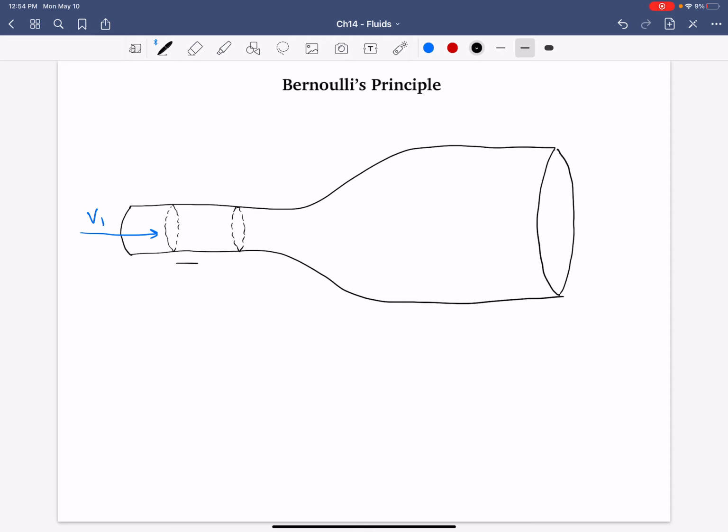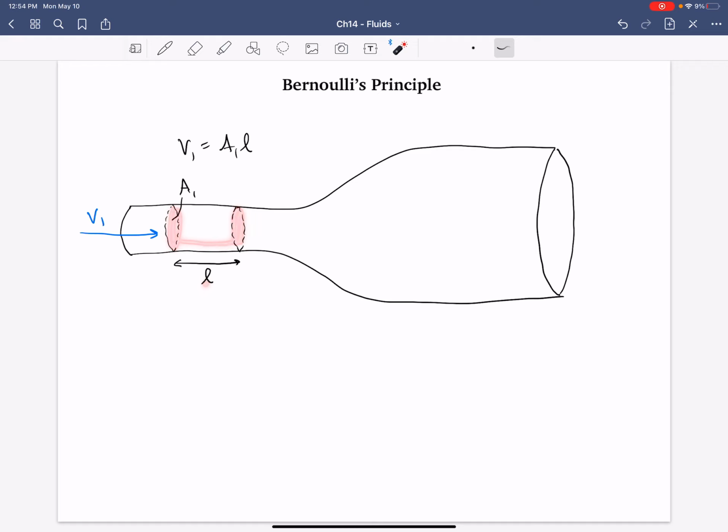So over a given time, this cross-sectional area, which I'll call A1, right there, sweeps out, let's say, a distance along that pipe of length L. And so this really is a volume, which I'll call V1, right? So if you think of this fluid being an incompressible fluid, over a given time, this is sweeping out some volume of water, okay?